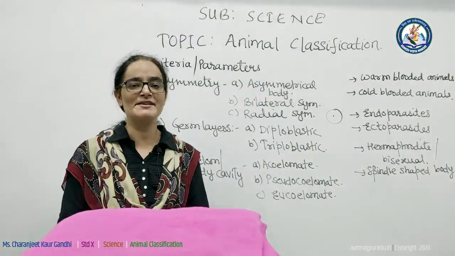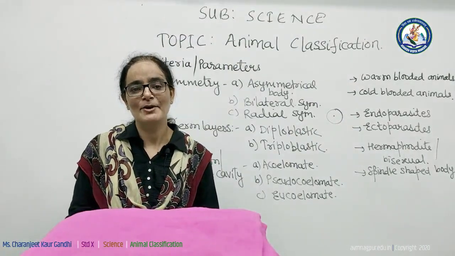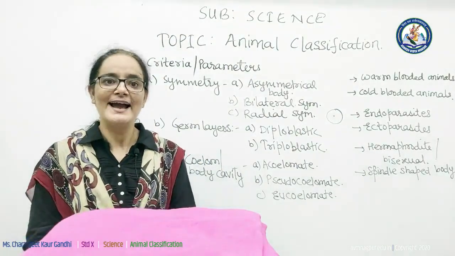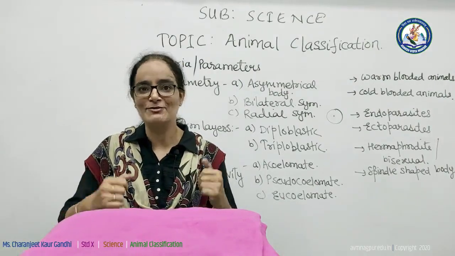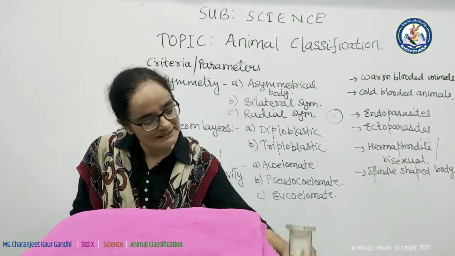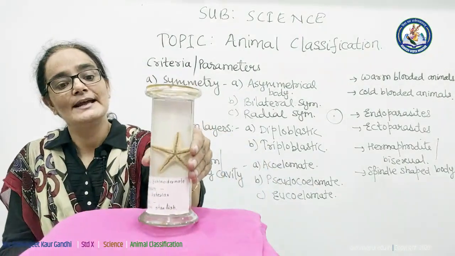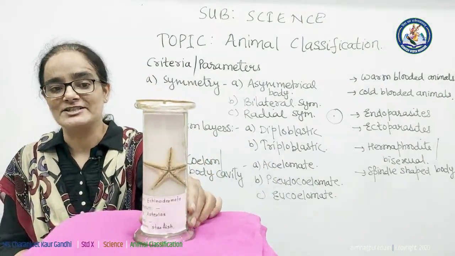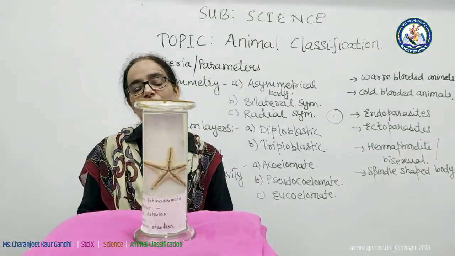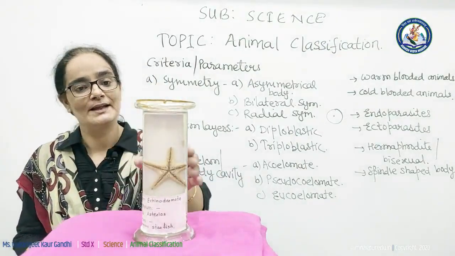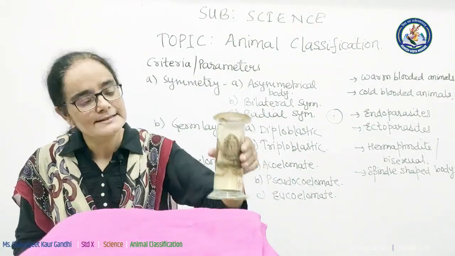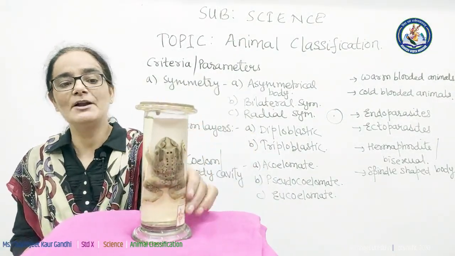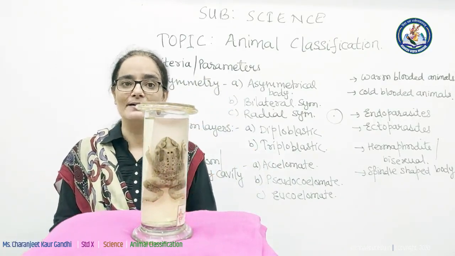I have some specimens of animals with me because this is our biology class. And biology without specimens is just a body without soul. So, the first specimen that I have is this starfish. Starfish belongs to phylum Echinodermata. The second specimen that I have is this toad. This belongs to class Amphibia.